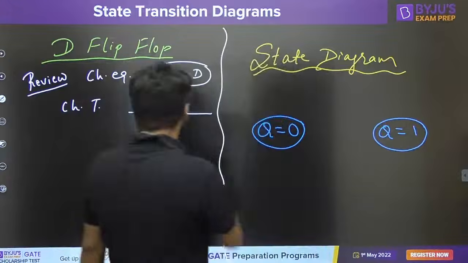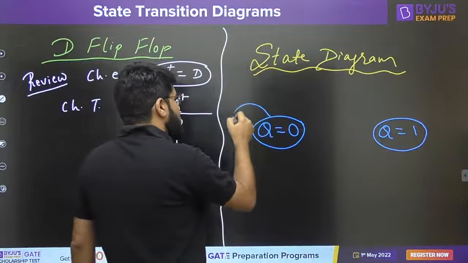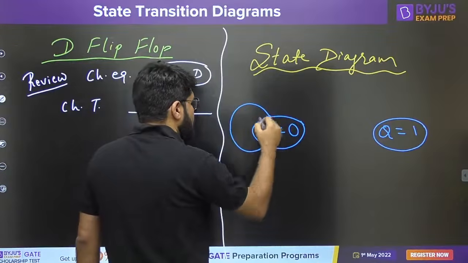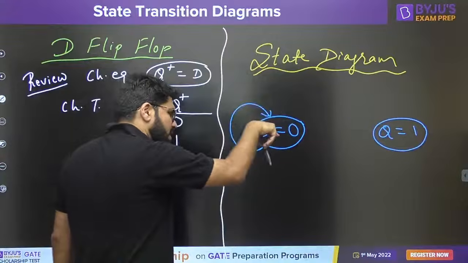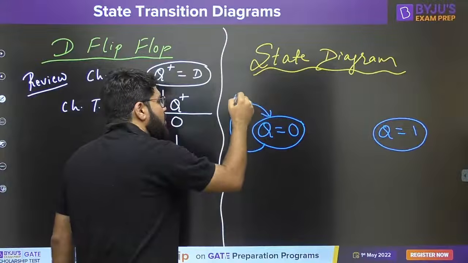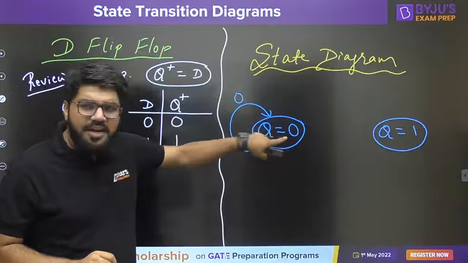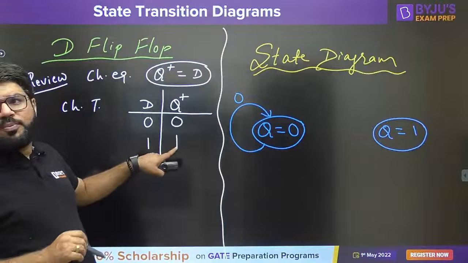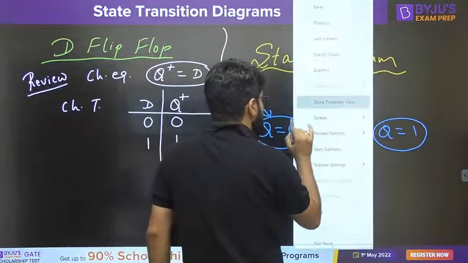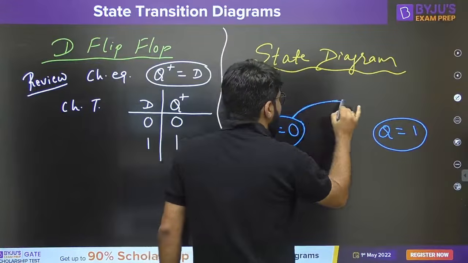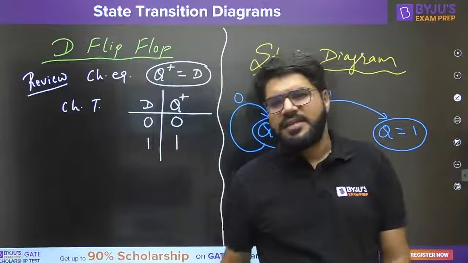Now the input is D here. If the input is 0, the next state will also be 0, which means you will remain in 0 because you are already in 0. But if the input is 1, I am starting with the reset first. The device is reset, but the input is 1, so Q plus will also be 1. So the next state will be 1. So if you are in the current state 0, and the input comes to be 1, the device will go into the set state.